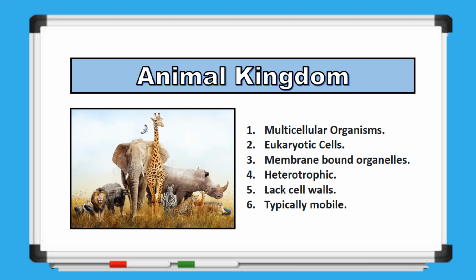These cells are eukaryotic, meaning they contain a true nucleus to store DNA, along with membrane-bound organelles like mitochondria for energy production and the endoplasmic reticulum for protein synthesis. Animals are heterotrophic, depending on other organisms for nutrition since they cannot produce their own energy. Unlike plants, animal cells lack rigid cell walls, allowing for greater flexibility and mobility, a key characteristic that enables animals to walk, swim, fly, or slither. These traits make the animal kingdom a diverse and dynamic part of Earth's life forms.